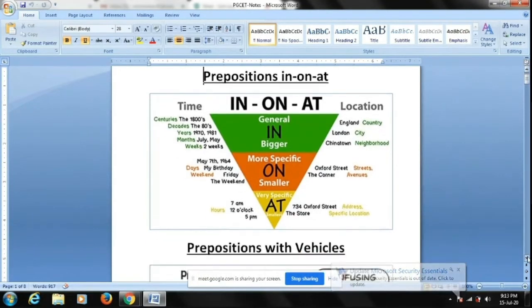Whenever you talk about prepositions in, on, at, they can be used with time and location. If you look at this figure, you find an inverted pyramid.